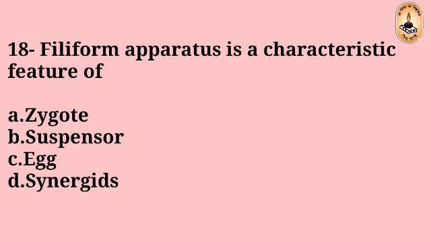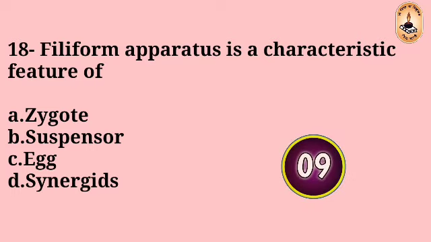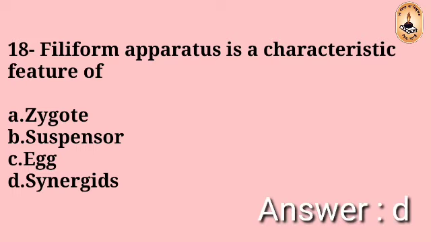Question number 18. Filiform apparatus is a characteristic feature of: zygote, suspensor, egg, synergids. The right answer is D, synergids.